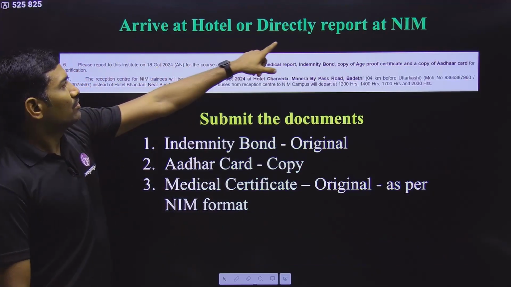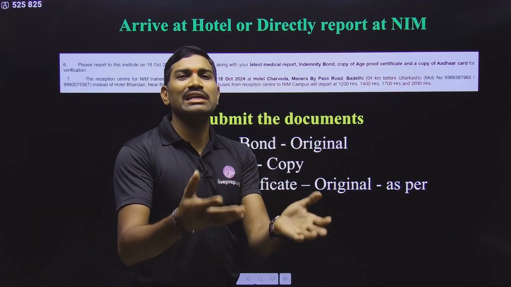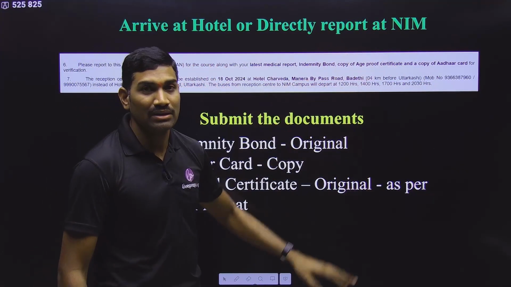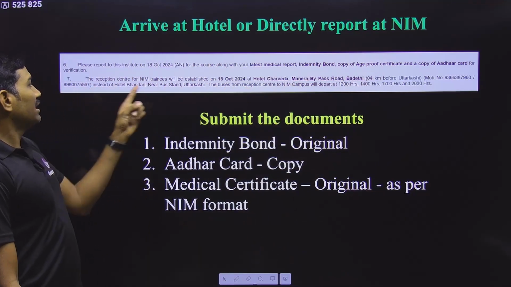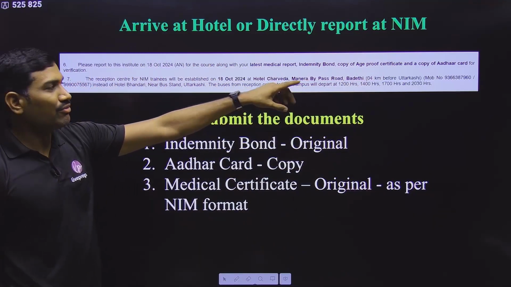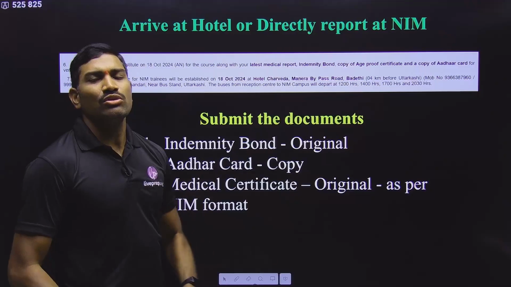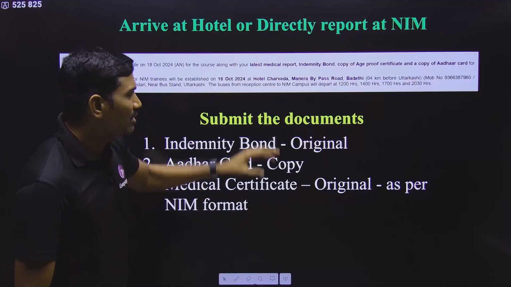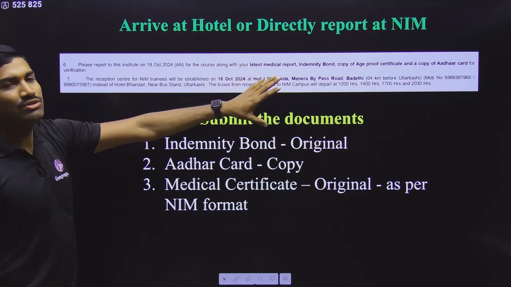Now, those who are from near Uttarkashi can directly go to NIM and report there. No problem. But generally in the email they give a particular hotel. So for us they have given this particular hotel. Whatever location they are telling you, first go to that particular hotel, and then report there.